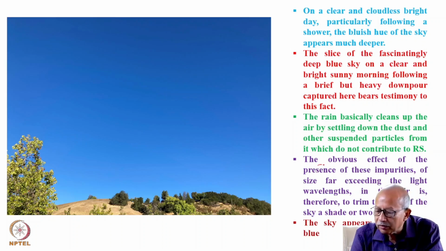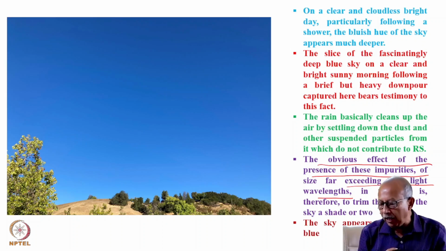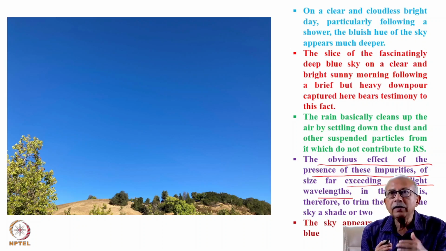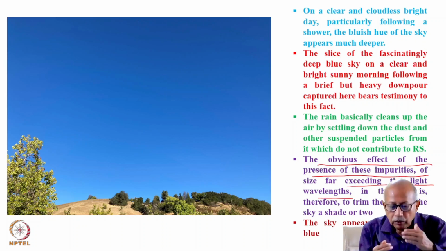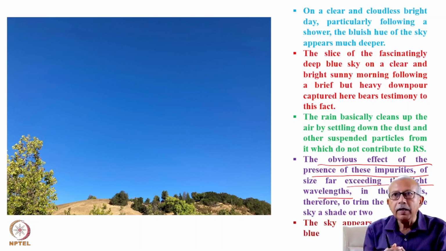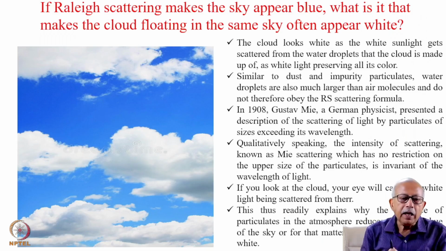So the obvious effect of the presence of these impurities, of size far exceeding the light wavelengths, in the air is therefore to trim the blue of the sky a shade or two, because Rayleigh scattering cannot take place very efficiently because of the presence of them. So the sky would look less blue because there has not been too much scattering of blue light. So when they settle, Rayleigh scattering becomes much more enhanced, and the blue of the sky is much deeper.